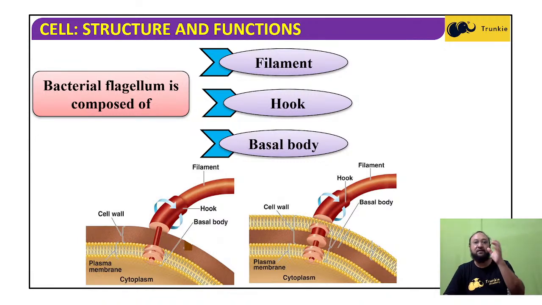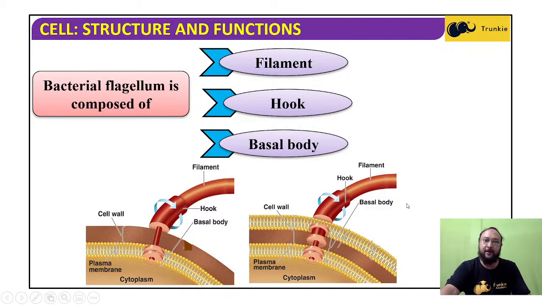At the basal region there is a hook, and right below the hook there is a basal body, which is anchored into the membrane, under the plasma membrane. So this is how the bacterial flagellum is formed and what it is composed of: filament, hook, and basal body.